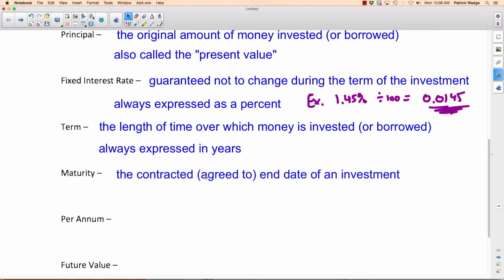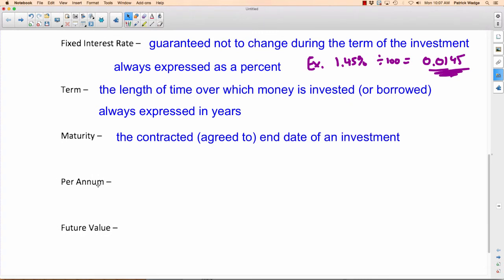Maturity is when you have an agreed-to end date of an investment. Now, this isn't always the case. When you put money into your savings account, there's no agreement as to when you're going to take the interest out, for example. But when you buy something like a bond or a GIC, which we'll talk about later, there's an agreement. Okay, you're not going to touch that money for 5 years, and at that point, you'll have reached maturity. The bond or the GIC will have reached maturity, and you'll be able to get your interest. If you try to get the interest out before that time, before it matures, you'll likely be charged a penalty. They'll charge you some money for breaking the agreement.